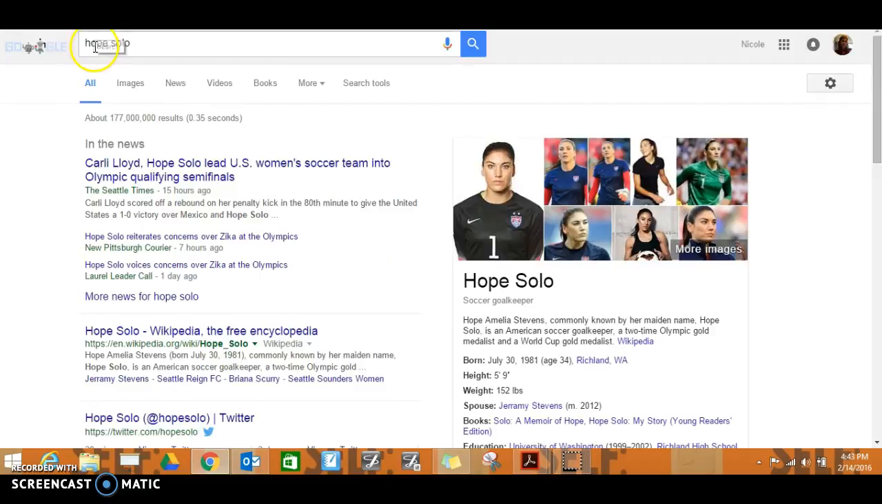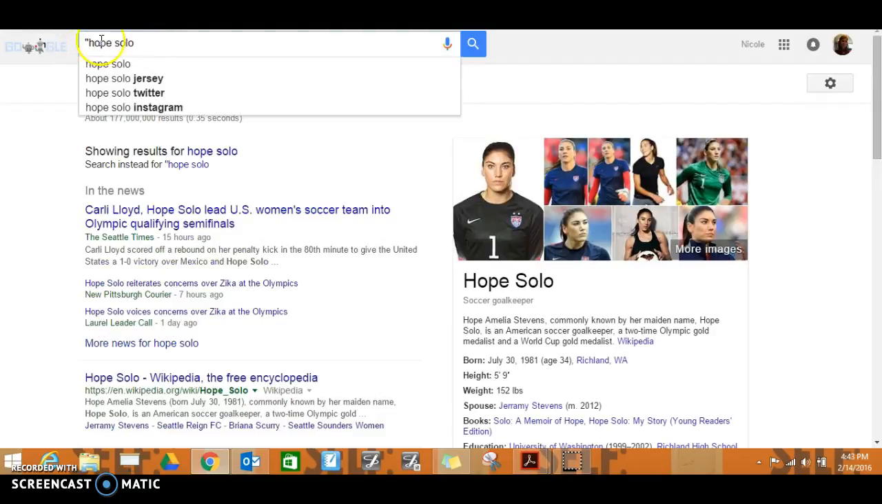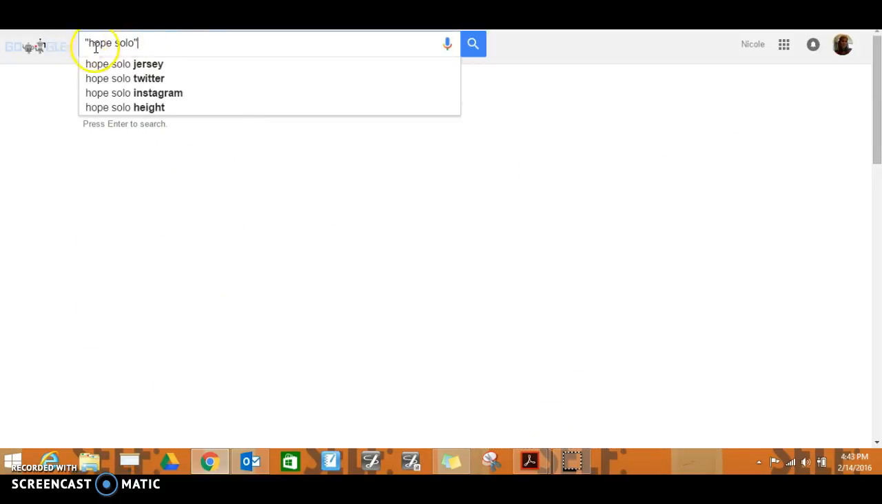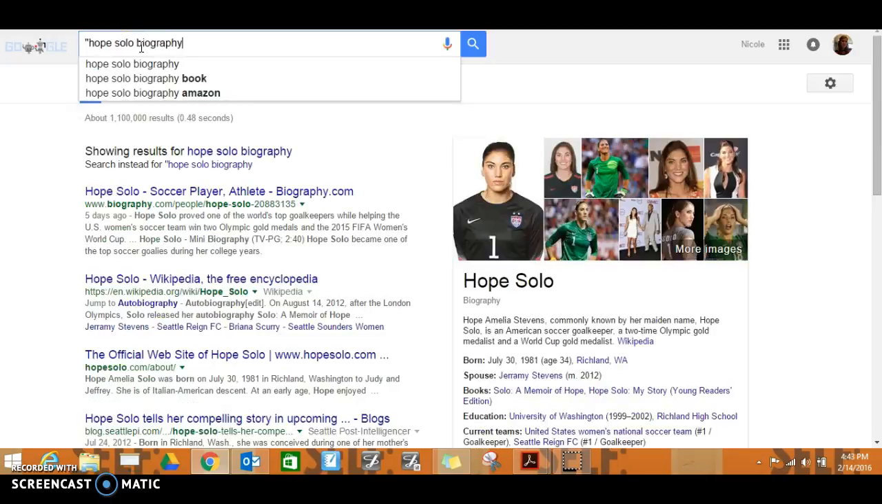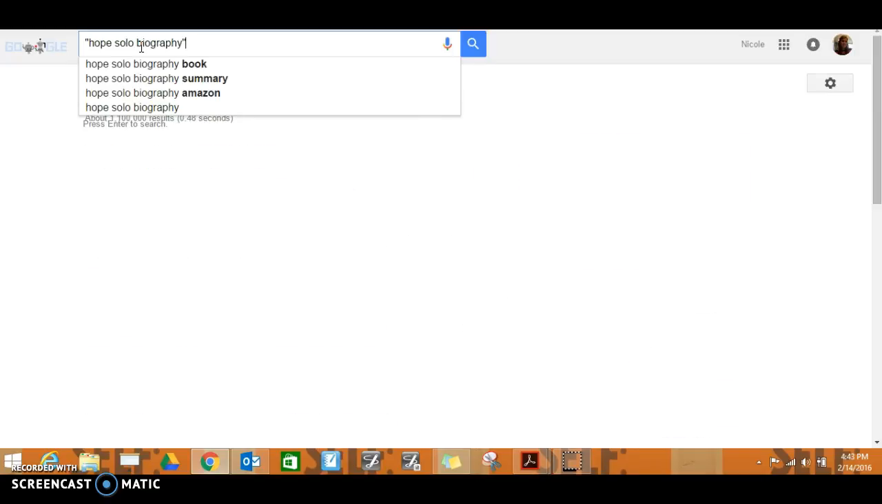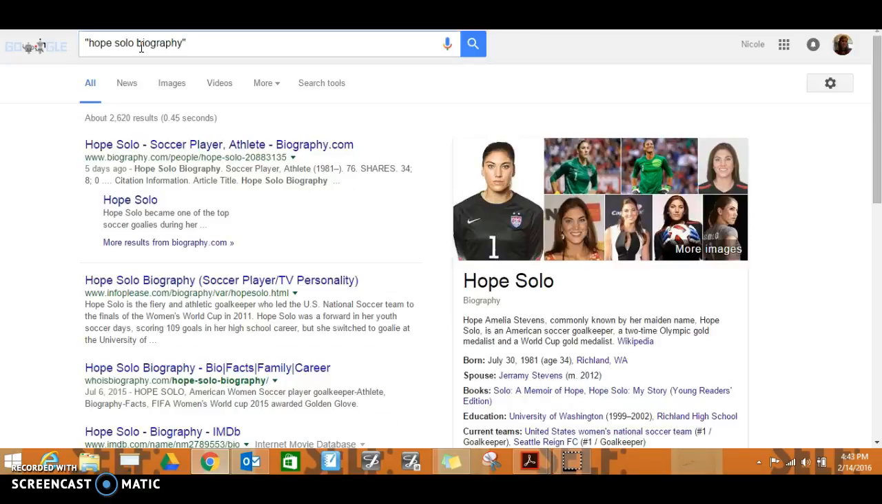So sometimes one of the ways to do it, especially if it's somebody's name, we want to make sure we're getting the right person. So we're going to use quotation marks. Remember, you're going to put quotation marks around groups of words that you want together. So we wanted Hope Solo in her biography. We're going to put quotation marks around all of it and then press enter. And it's going to find information that has all three of those words together in a row.